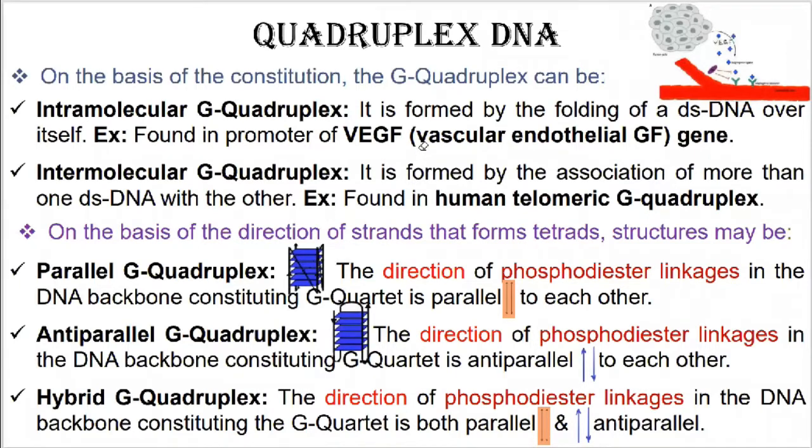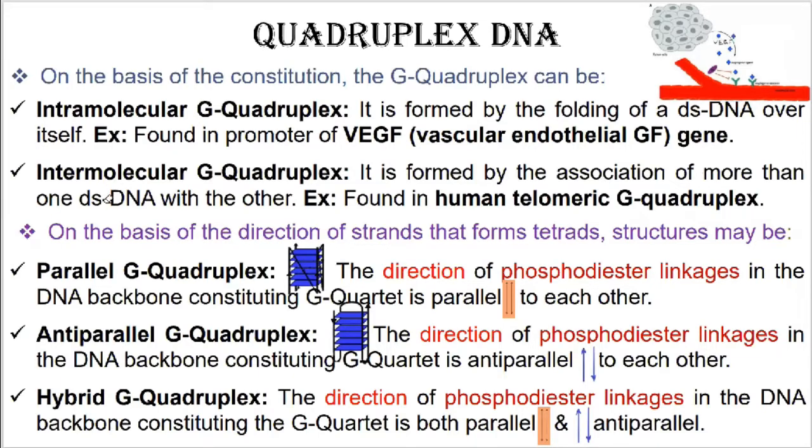Then the next is intermolecular G quadriplex. This intermolecular G quadriplex structure is the one that forms when different types of molecules are associated, because it is referred to as intermolecular.